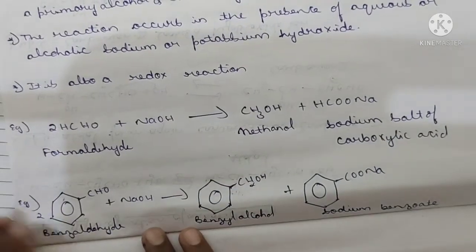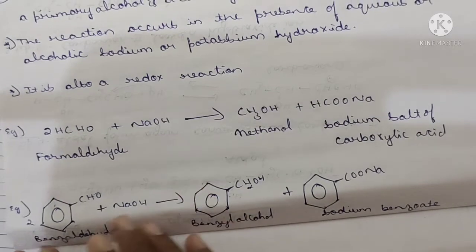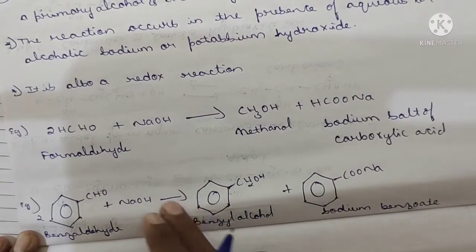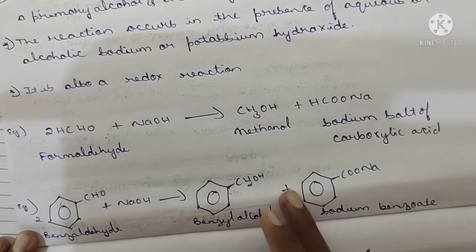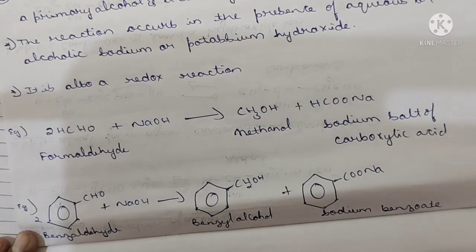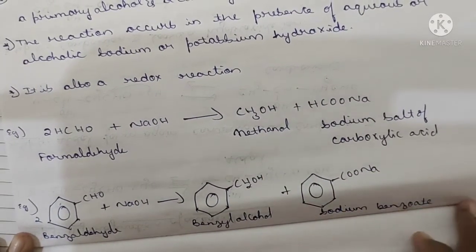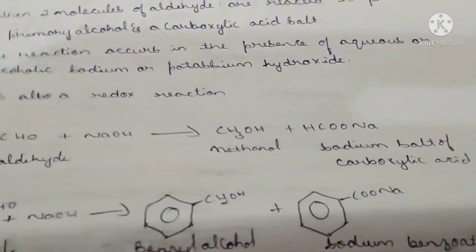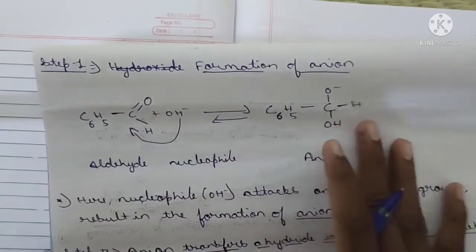Now let's consider one benzene structure. When two molecules of benzaldehyde combine in the presence of sodium hydroxide, there will be formation of one benzyl alcohol, meaning one alcohol product, and another one is the sodium salt of carboxylate, that is sodium benzoate. It is an artificial sweet preservative. Clear? Just for knowledge purposes, you understand these two examples. Now let's move towards the actual mechanism. The mechanism is very simple.